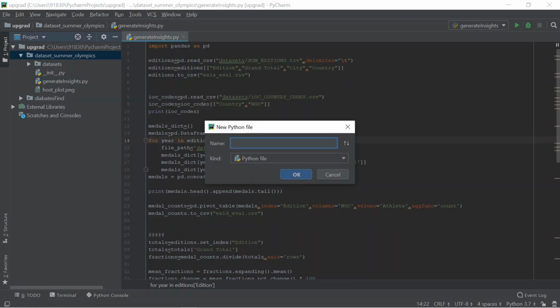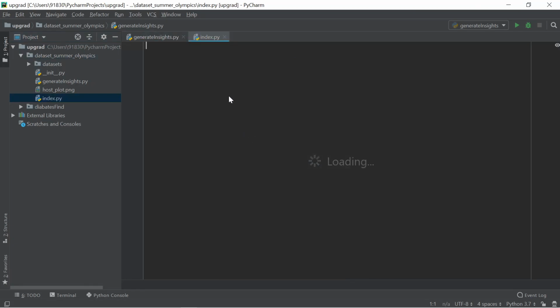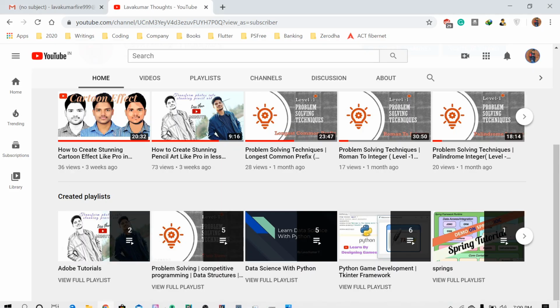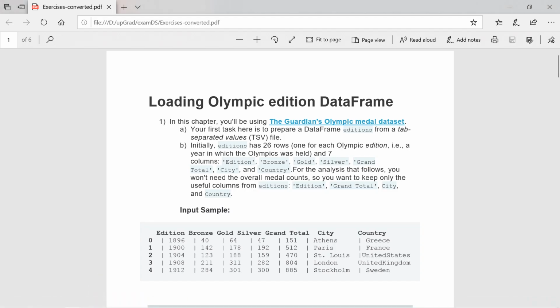First, I created a new file called the index Python file. First thing is we need to read the question. In this chapter, you're using the Summer Olympic medal data set. This is my first task: to prepare a data frame, editions, from a tab separated value file.